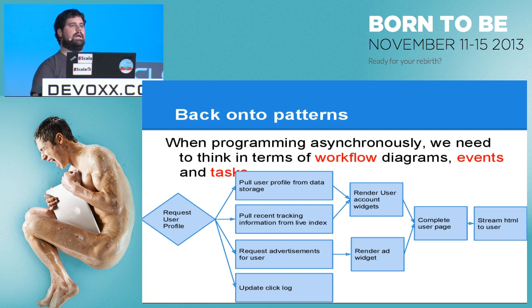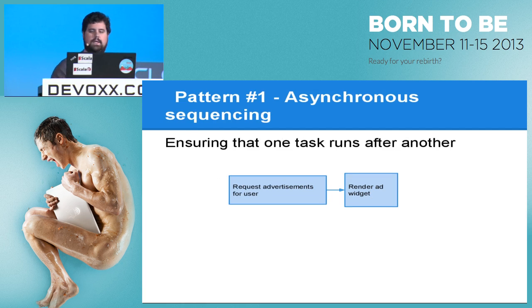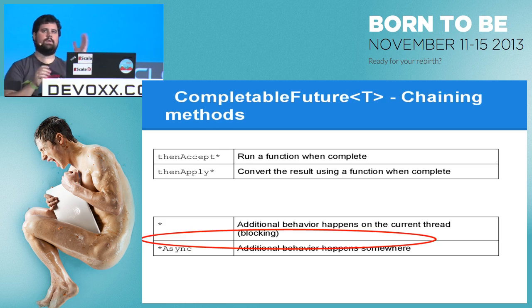Instead of directly saying in one method to do all these things, what we do is we split each one up into different methods. So asynchronous sequencing is where we say do something, then do something else. Well, to do that on CompletableFuture, there are 4 methods. There's thenAccept, and there's thenApply. Then accept means I'm going to run a function after the CompletableFuture is done, sometime in the future.